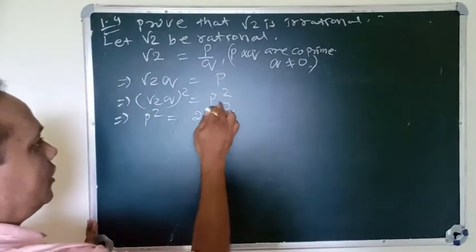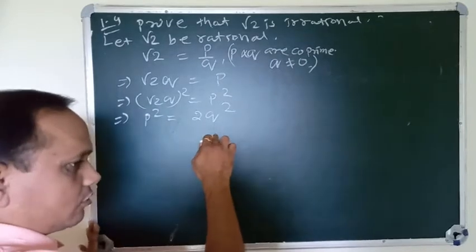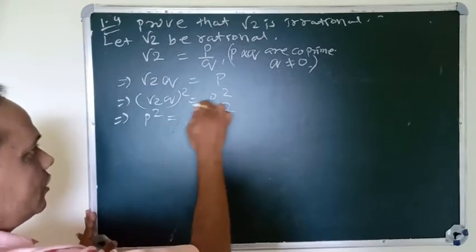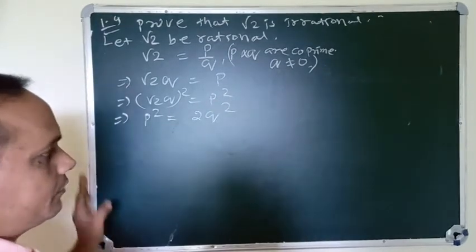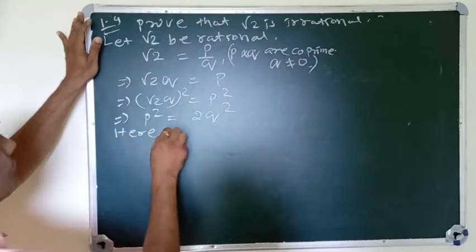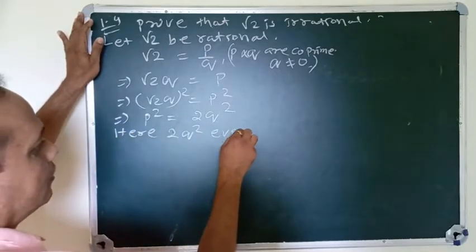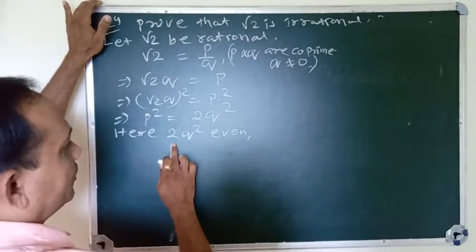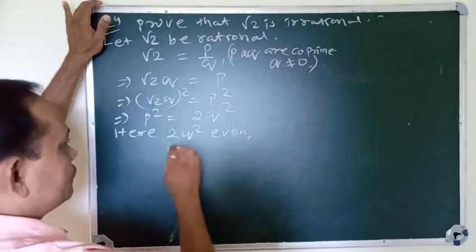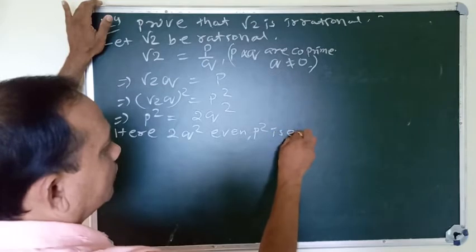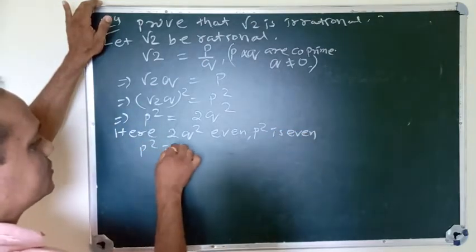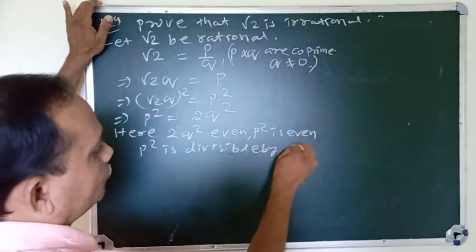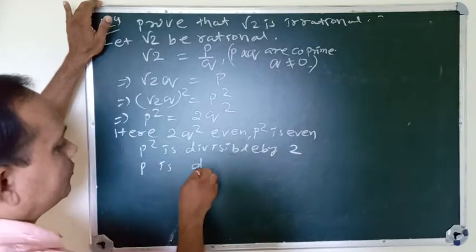So p square is 2 q square, q not equal to 0, and they are integers. So 2 q square is an even number, which means it is divisible by 2. If 2 q square is even, then p square is even, that means p square is divisible by 2. So p is also even.